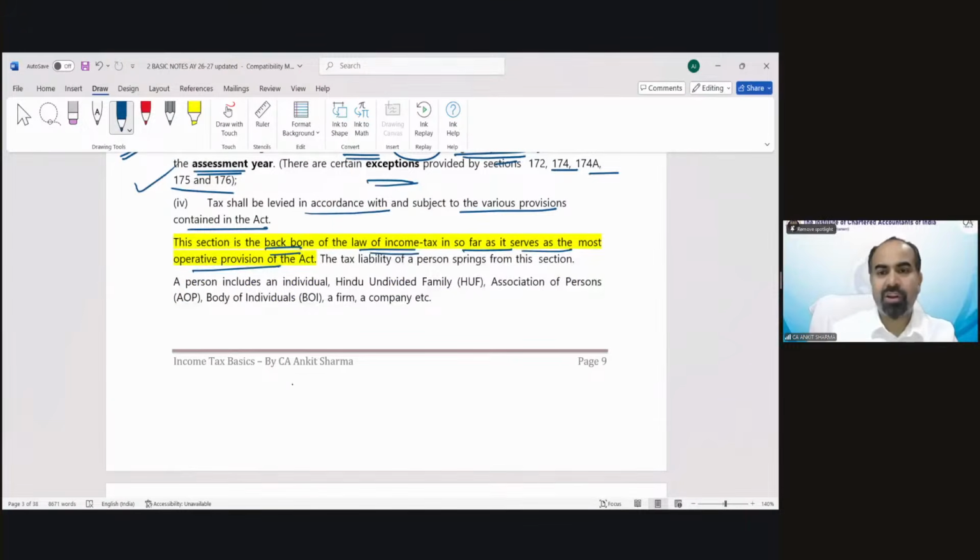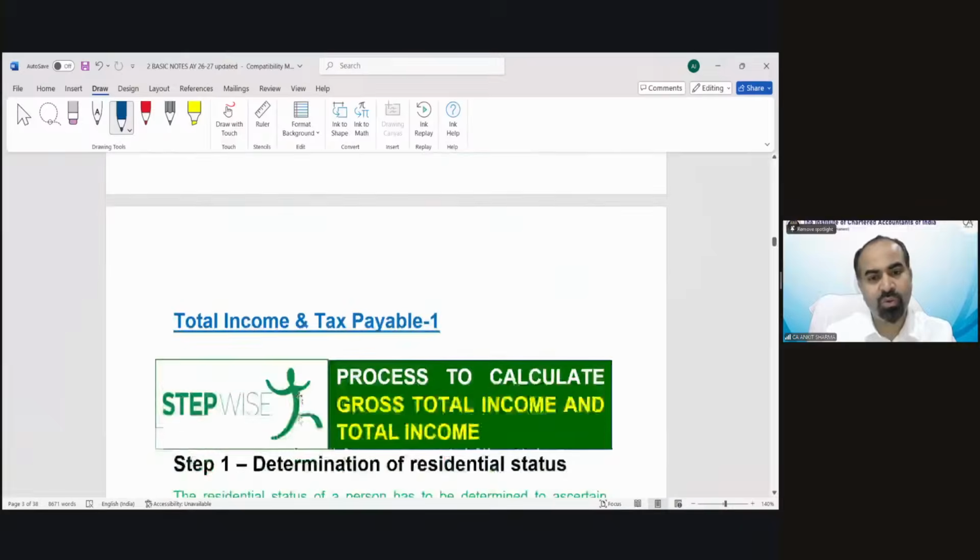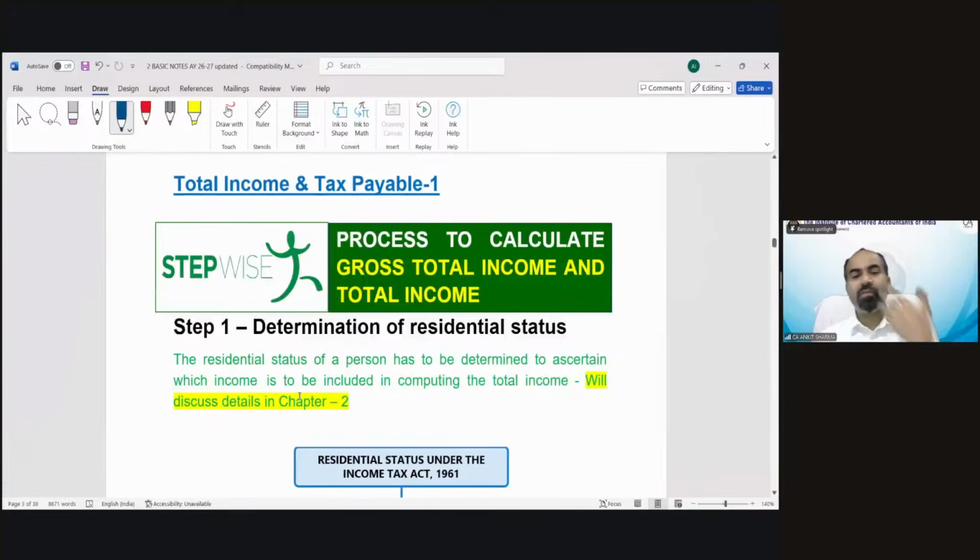The tax liability of a person springs from this section. A person includes individual, HUF, etc. We will discuss in detail the definition of person. Do not worry. Now the overview of future chapters is going to be discussed. And this is the most normal part of this chapter because these points we are going to discuss in step 1, step 2, step 3, step 4, they all are covered in the further chapters. They are not part of the basic concept chapter.